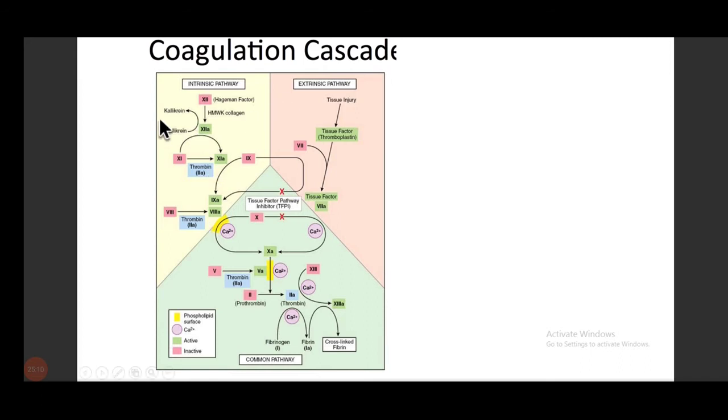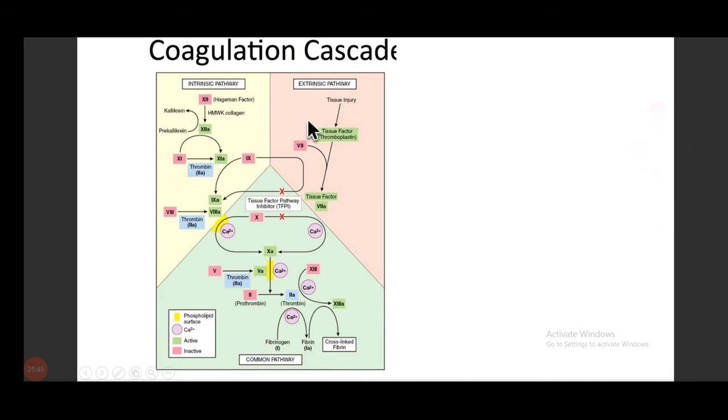tests, we have to know what is in this box. If you remember this, you can be sure which test will be normal or abnormal. Now, this is the intrinsic pathway, this is the extrinsic pathway, and this is the common pathway of the coagulation cascade. In the intrinsic pathway, we have factor 12, factor 11, factor 9, and factor 8. Also we have thrombin, factor 2.